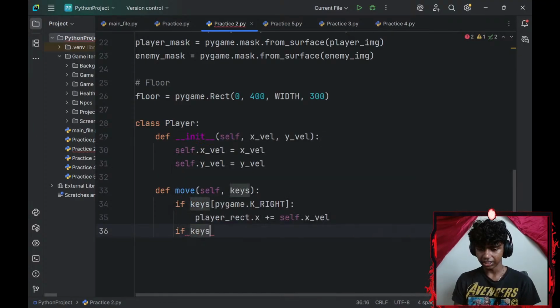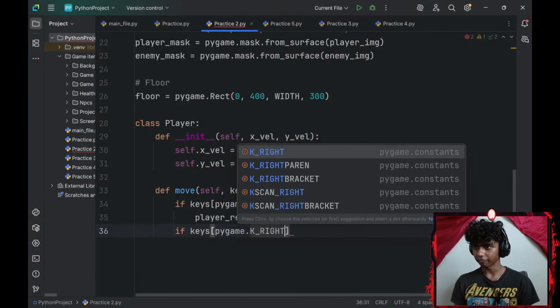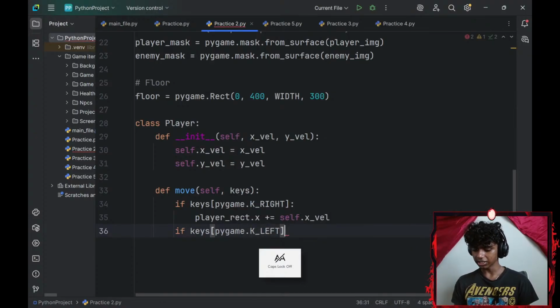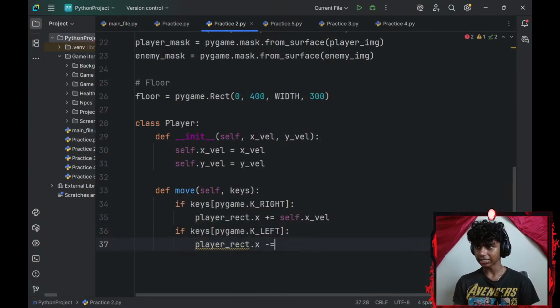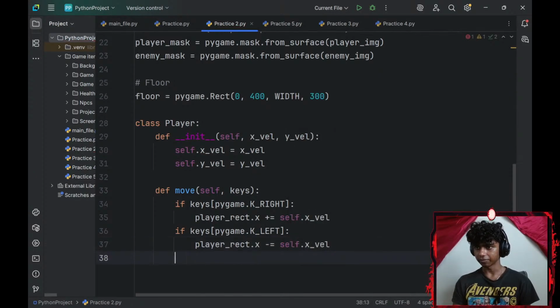And if my keys at index of pygame.K_LEFT, if my left key is pressed, I will decrease my player_rect.x by self.x_axis_velocity.